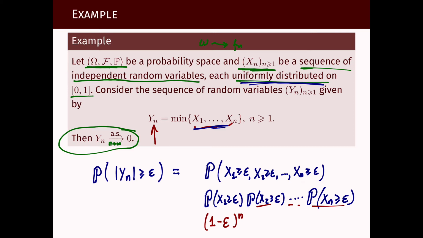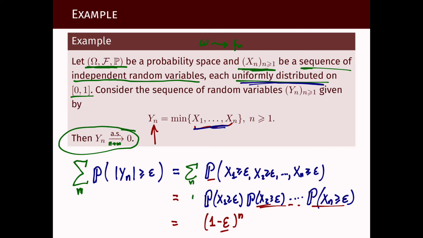This will be this probability. For each epsilon fixed, this is what we have. This equals this probability, which equals this product of probabilities, which equals this number. And now in order to apply the remark, let's look at the sum over n of this probability.